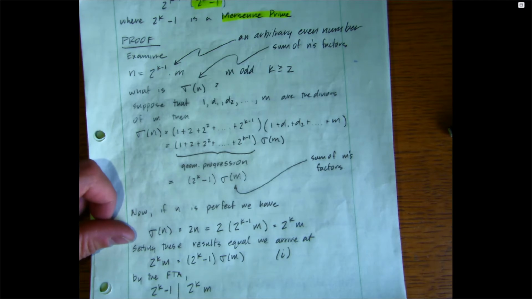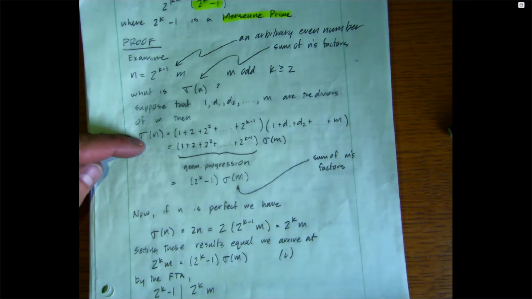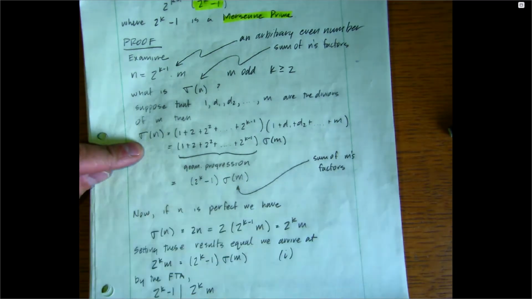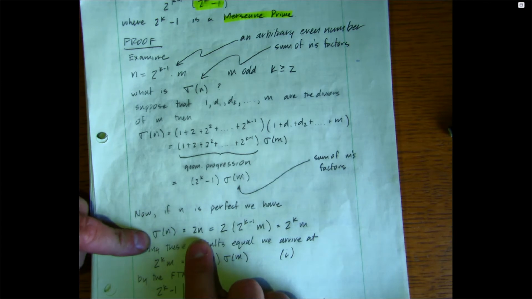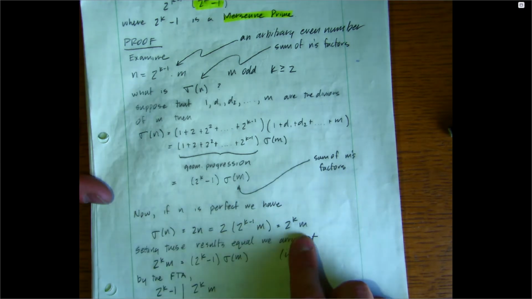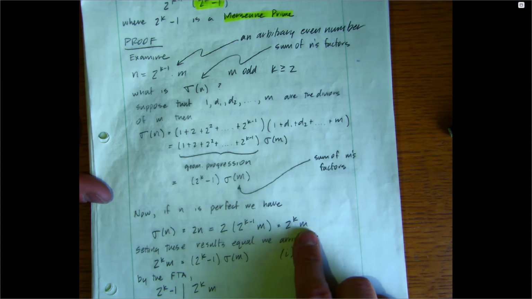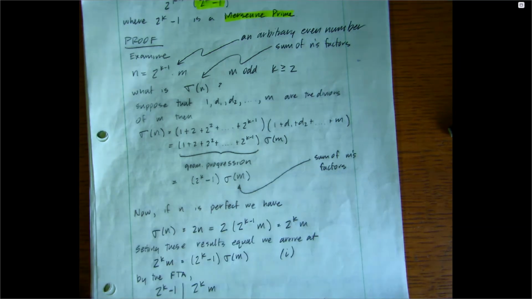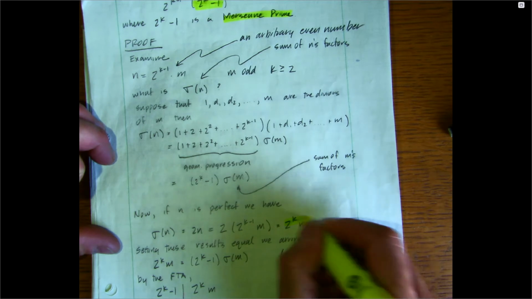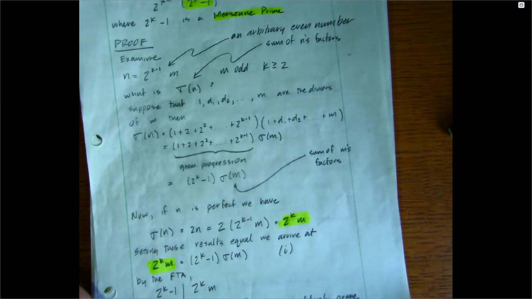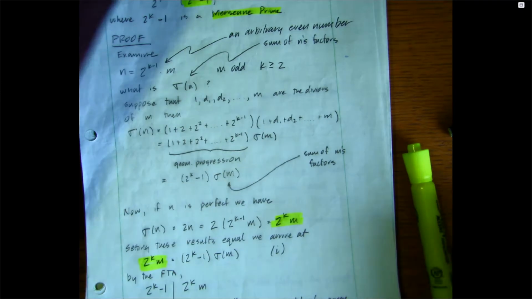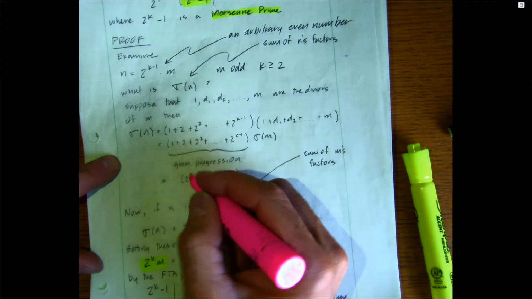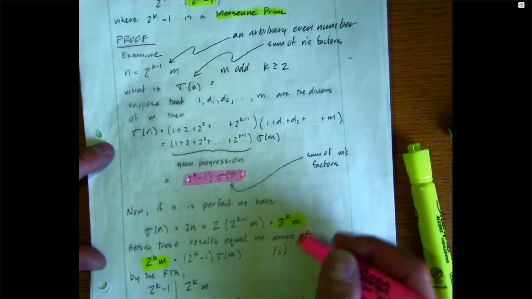Setting these results equal, right? So we know that sigma of n is equal to this guy and sigma of n is equal to this guy, right? We have 2 raised to the k times m, this result, equal to the first result, which is 2 raised to the k minus 1